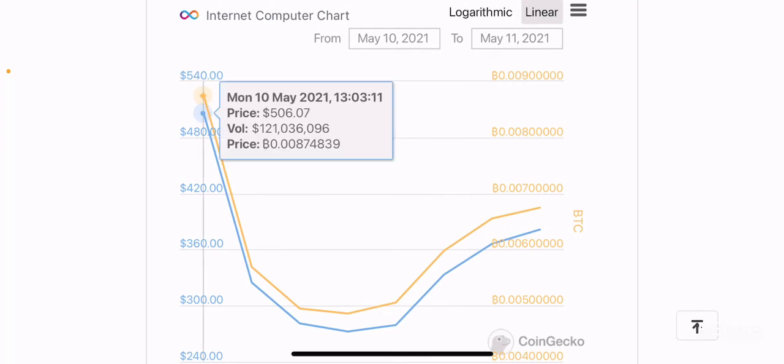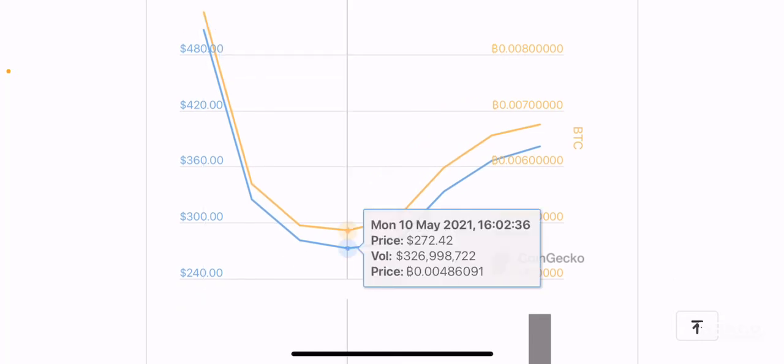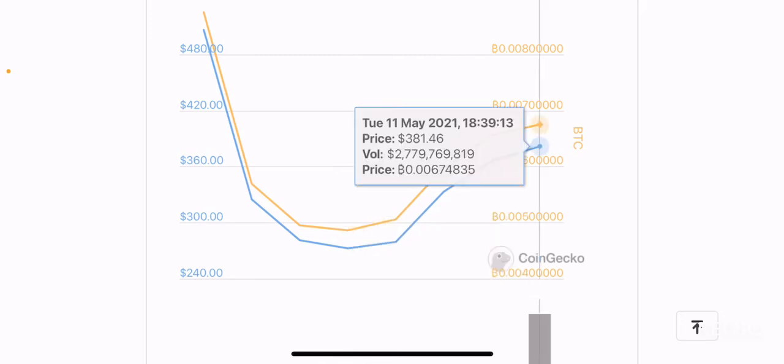But if you take the Bitcoin comparative, on the other hand, it's pretty similar. This token was initially valued at 874,000 satoshis per token, reaching a low point of about 486,000 satoshis and a high point of 670,000, and now it's currently trading at 674,000 satoshis per token, right?